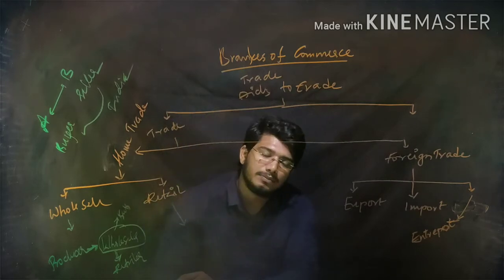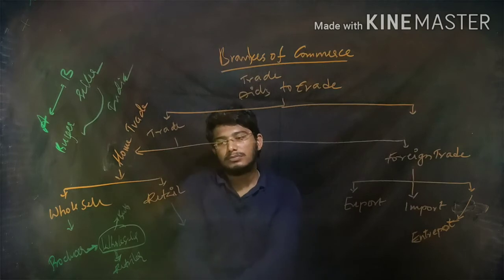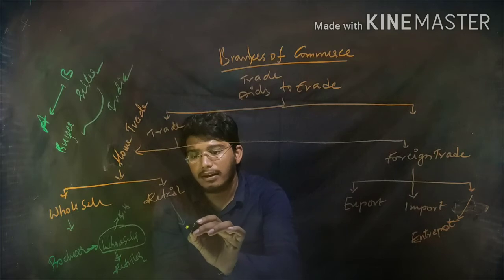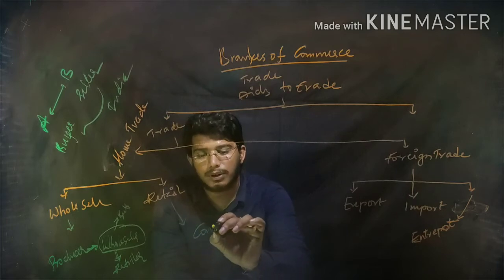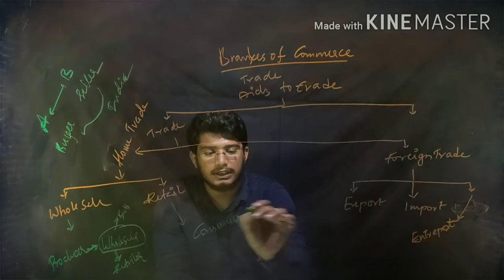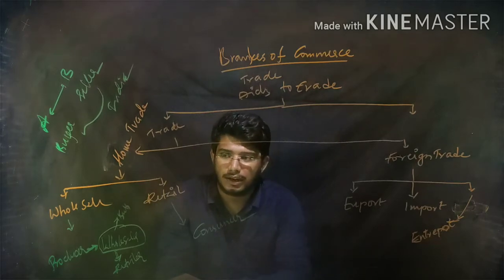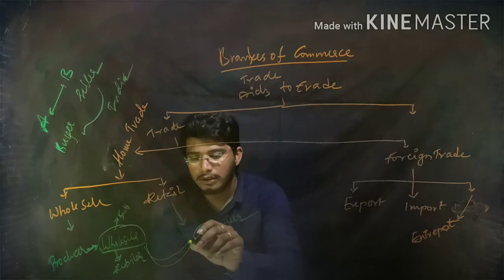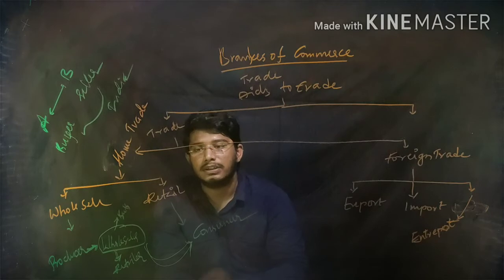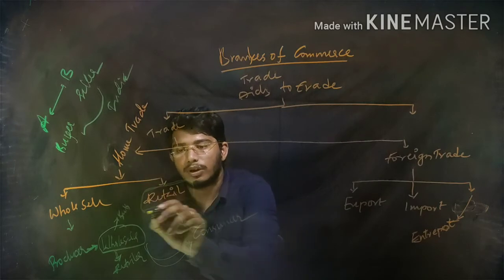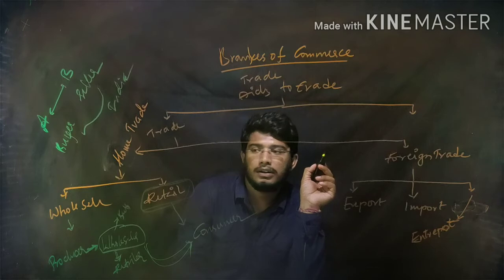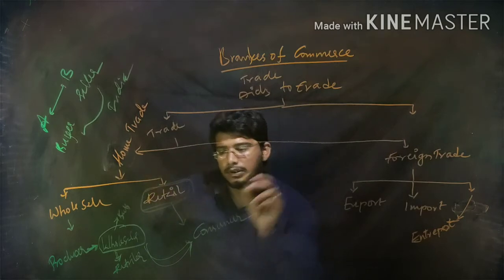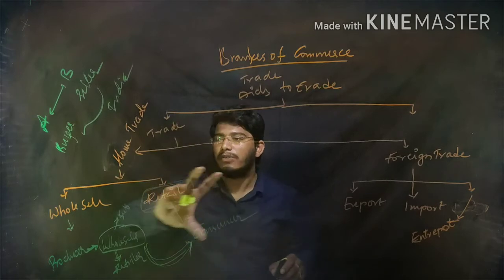Next, retailer. Retailer is a person who acts as a link to the consumer. He sells the goods directly to the consumer. He brings the goods from the wholesaler and sells the goods to the customer. He is the last one, the last person in the trade. Okay, here we have already done with one branch.